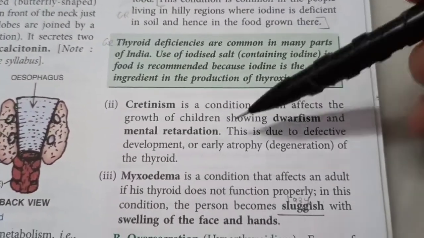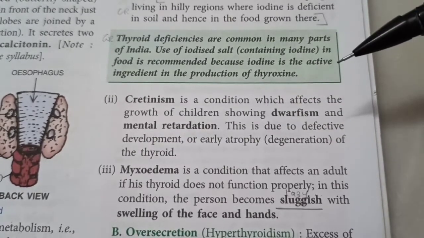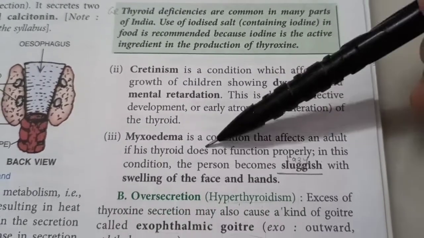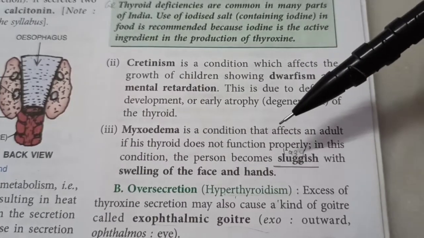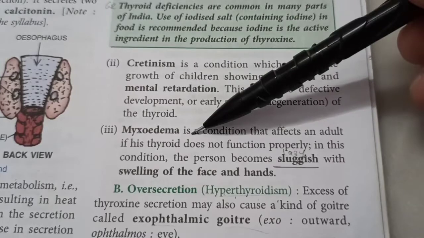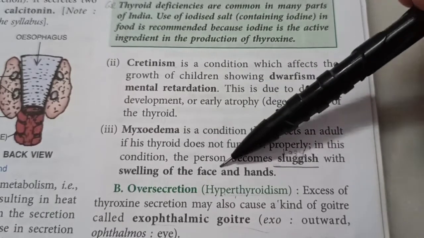This is due to defective development or early atrophy or degeneration of the thyroid, due to which the gland's hormones are not being released. Myxedema is a condition that affects an adult if his thyroid does not function properly. So cretinism was in children and myxedema is in adults. So the person will become sluggish or lazy with swelling of the face and hands.